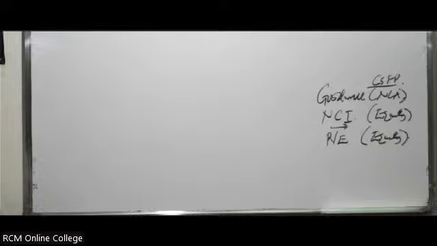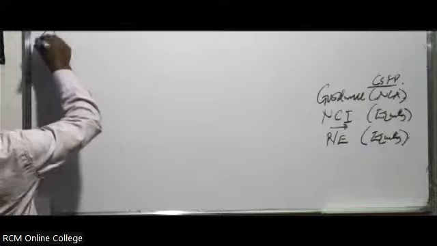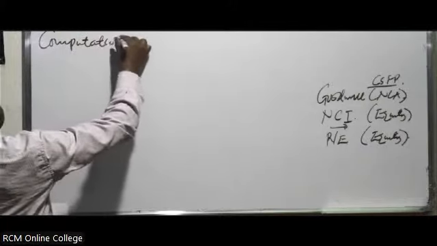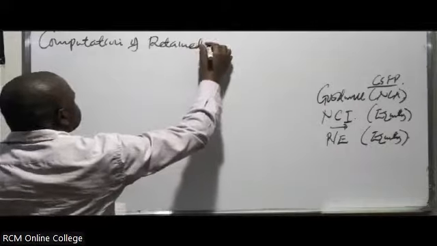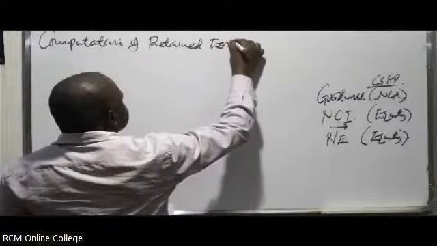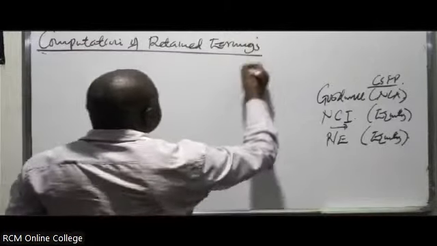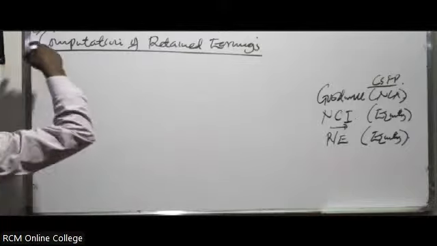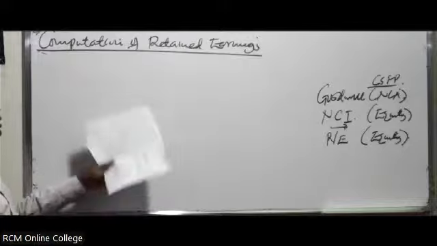Let's start with the computation of retained earnings. I think it is adjustment number 8, because the one we did before, in that illustration, was number 7. This one is number 8.